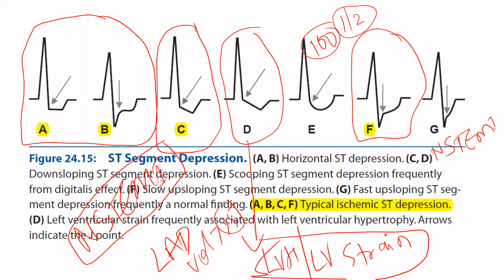And as I told, it is sometimes difficult, not all the time. 99% of the time you can tell whether it is CVA, NSTEMI, or an LVH with LV strain pattern. If you do not give a proper clinical history, then your diagnosis may go wrong. So many times you people just send the ECG and ask what the diagnosis is. We may tell something, but without a clinical history, I might mistake this ECG for another type. I can call NSTEMI an LVH.